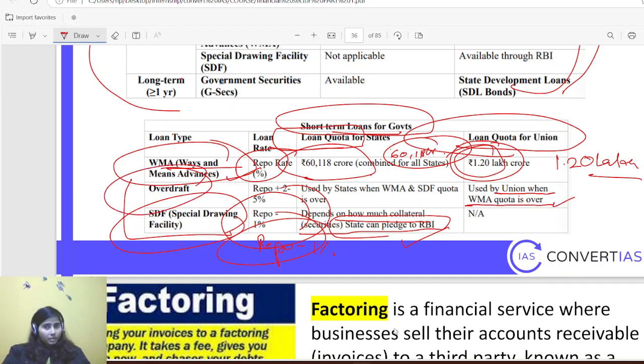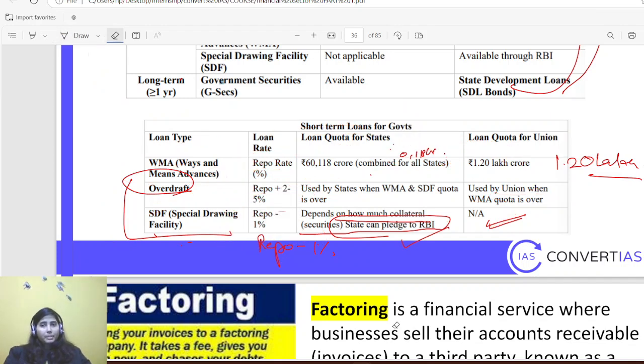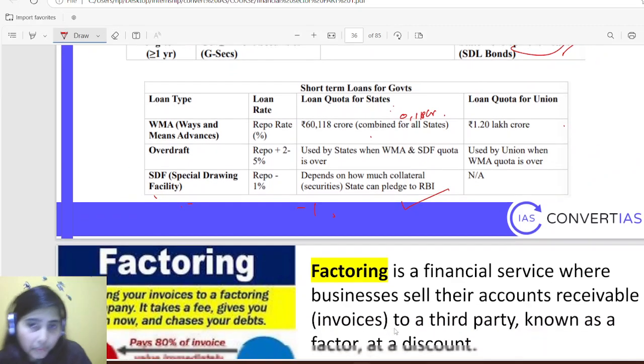Okay, overdraft. Okay, and then SDF facility is not available for union, because union government securities are already with the central government, so they could issue more and more government securities and go for this SDF facility. That is not allowed to them. Okay, overdraft is allowed for both state and union, but again, once they finish their quota under WMA and SDF, then they have to pay extra charges, because this is a kind of penalty charge. Okay, then repo plus 2 to 5% of extra charges they have to pay.